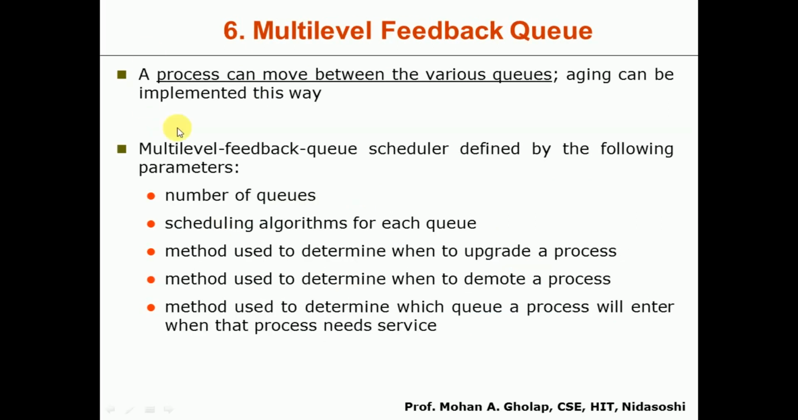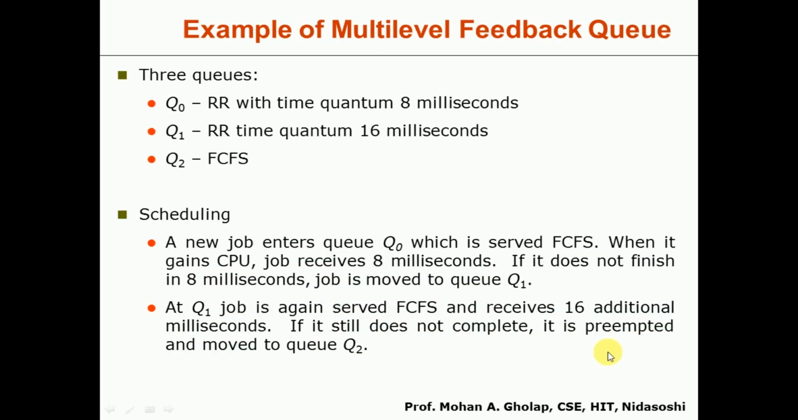A multi-level feedback queue scheduler is defined by the following parameters, which are used to decide whether a process should be moved from one queue to another. It depends on the number of queues, the scheduling algorithm for each queue, the method used to determine when to upgrade a process, the method used to determine when to demote a process, and the method used to determine which queue a process will enter when it needs service. Here we have considered an example to understand how exactly the multi-level feedback queue works.